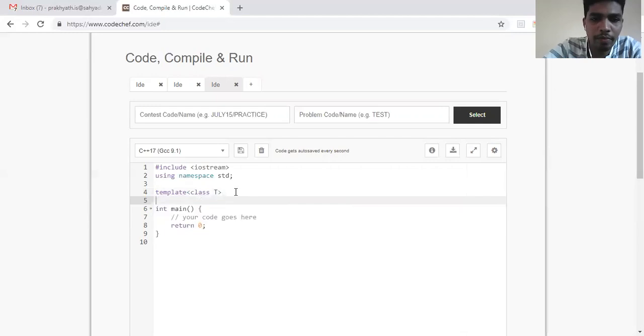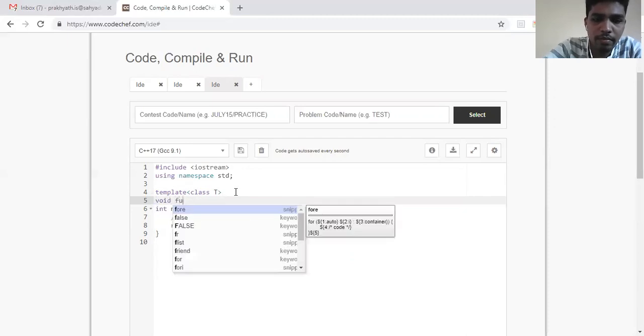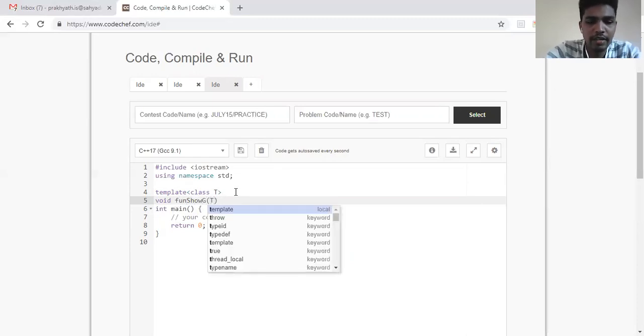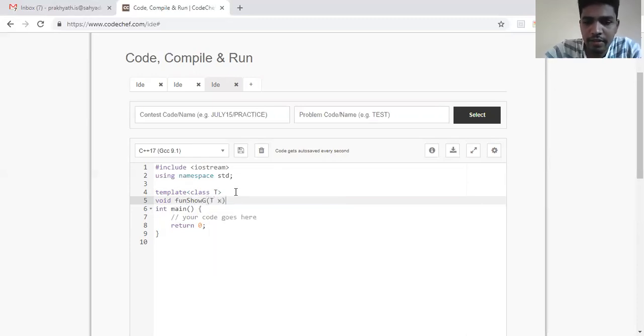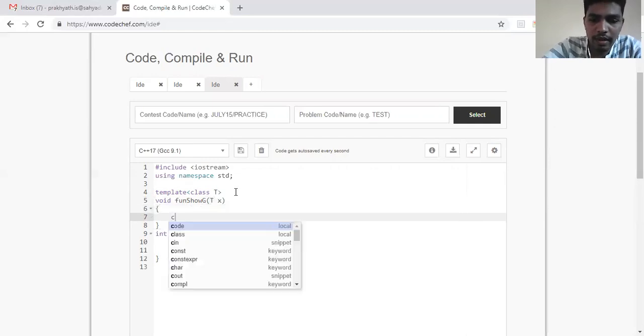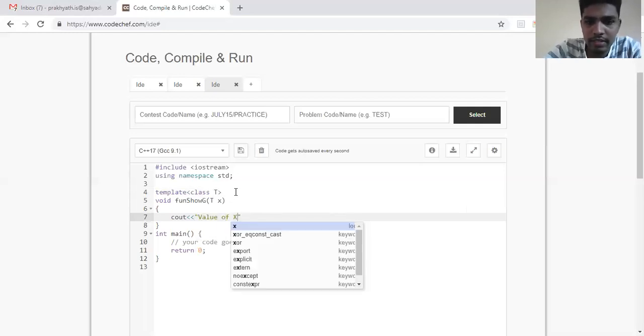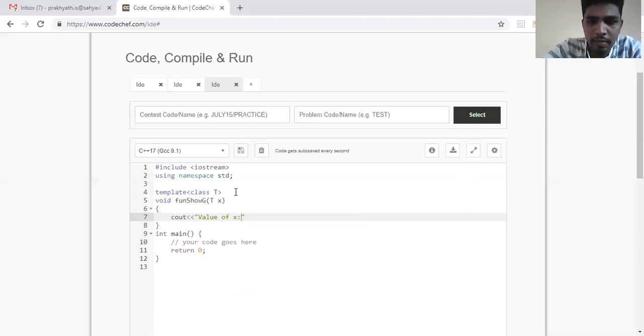Okay. So I'll write a void function now. Void function show. It's a generic function. So I'll write G and I'll write T X. Okay. And then I'll write cout value of X is X.